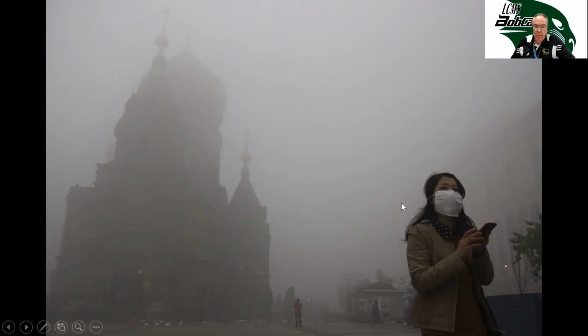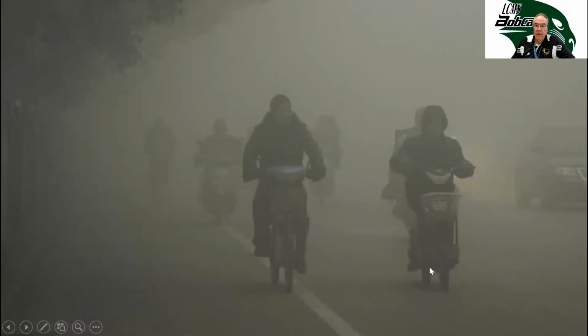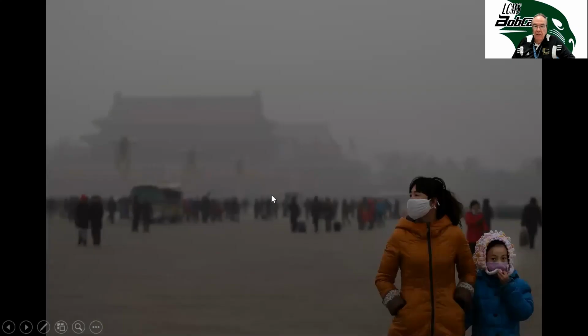She is not wearing a mask because of coronavirus. She's wearing a mask because the air is so polluted. It's another picture in China. This is in the middle of a sunny day. All this stuff is from air pollution. And this is a picture of the capital, Beijing. Again, the air pollution is pretty intense.